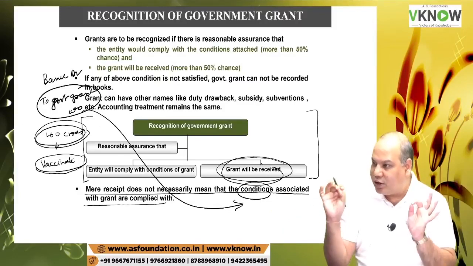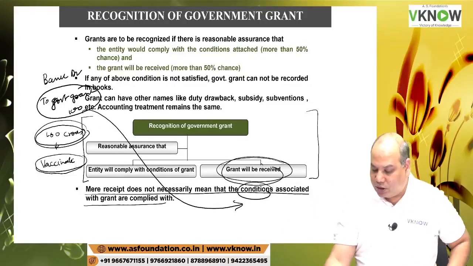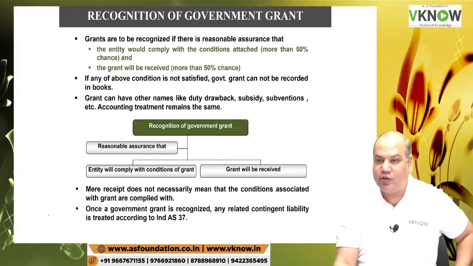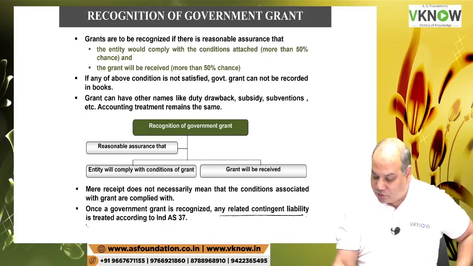Accounting entry we have not discussed, but I am telling you, if you receive the grant in advance, that does not assure that conditions will be complied with. Once a government grant is recognized, any related contingent liability is treated as per Ind AS 37.